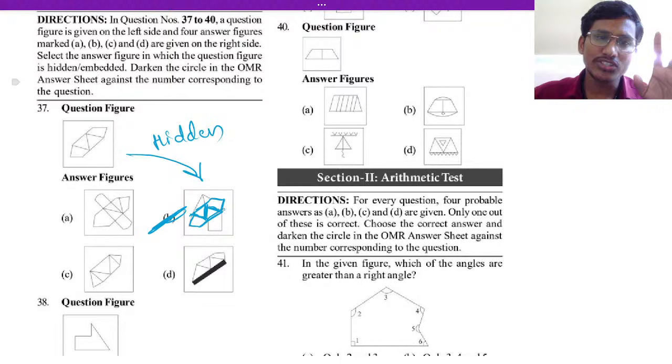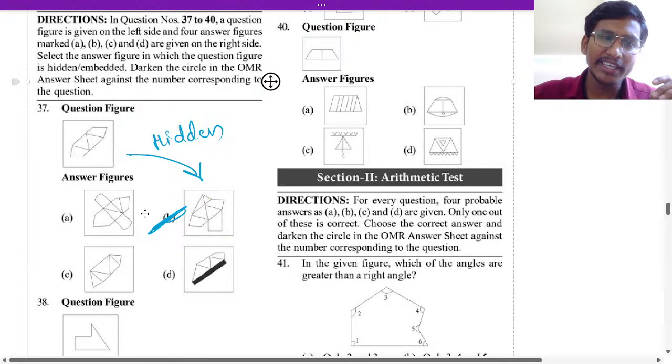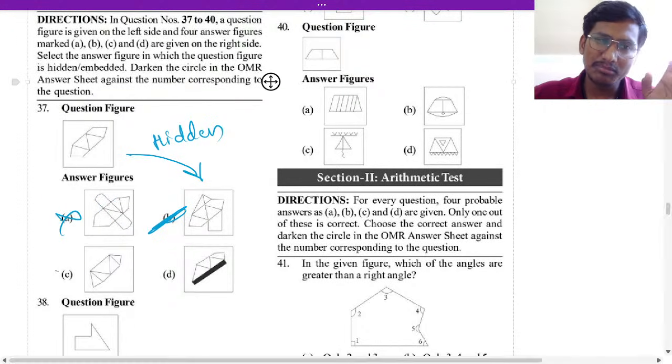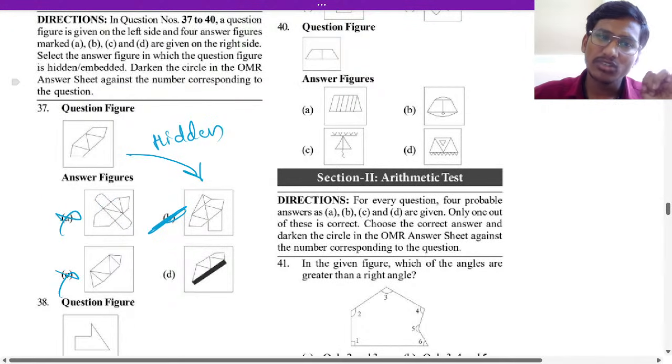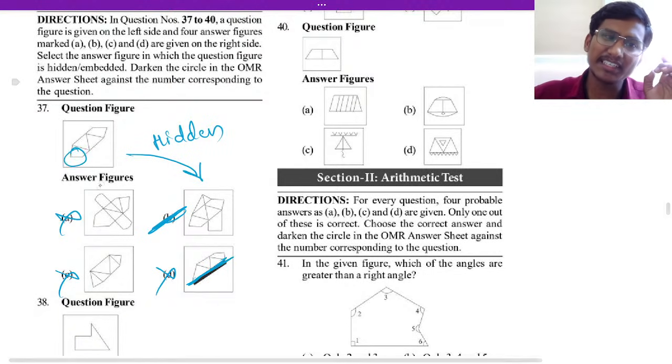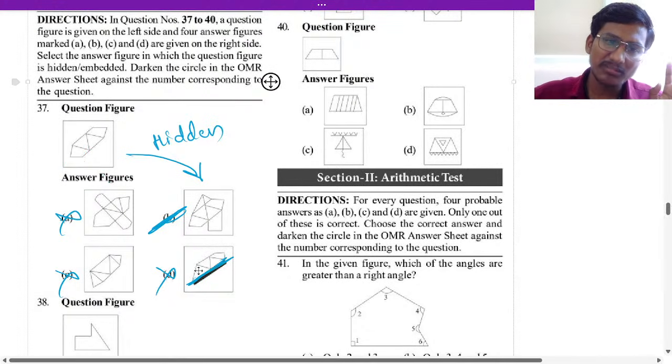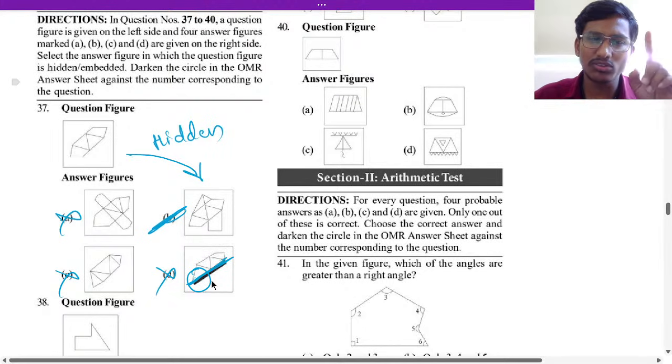Okay, understood? Not in A, because one line is missing here. C is not, and D is also not. Why? Because it is a straight line here, that should be slanted here a little bit, right? So that is why B is the correct answer.